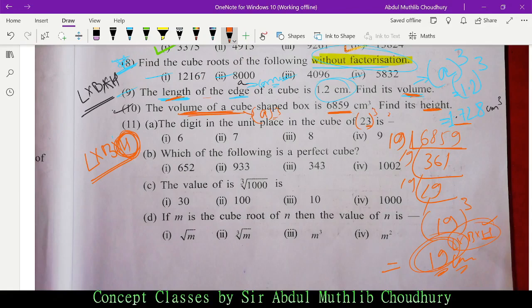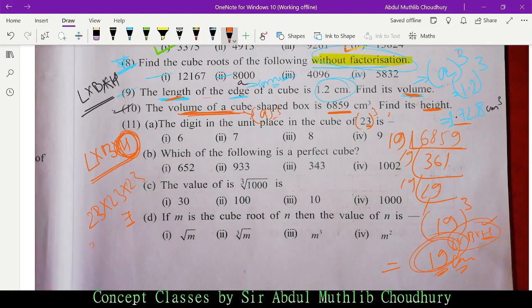Why? Because 23 into 23 into 23. Listen, I'm just giving you a short trick. But in case of examination, make sure you do the full calculation. This is just to help you solve the questions easily, in case only the options are given and you have very little time left. So 23 into 23 into 23, whatever the number is, will have unit place as 7. Why? 3 into 3 is 9, 9 into 3 is 27. If you want, you can multiply and find out the answer.